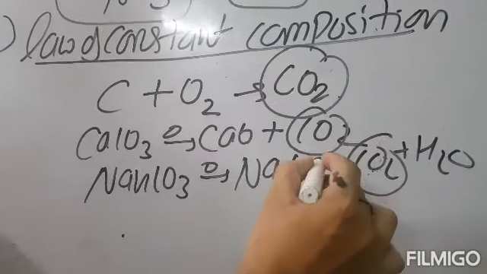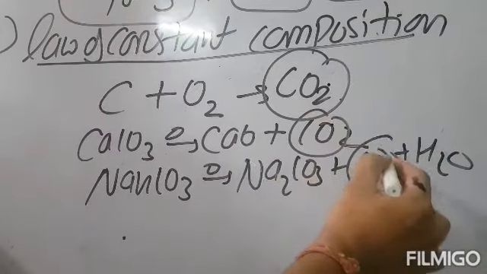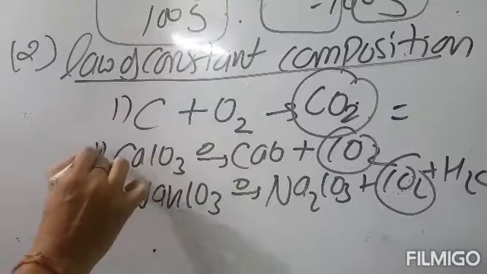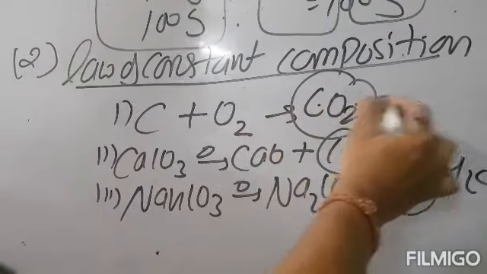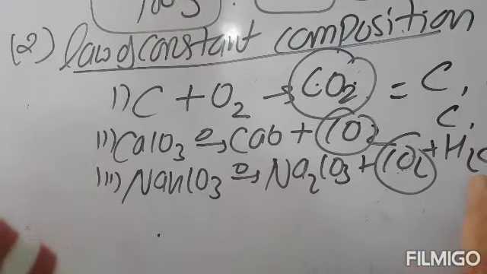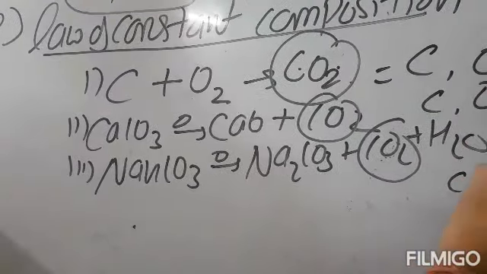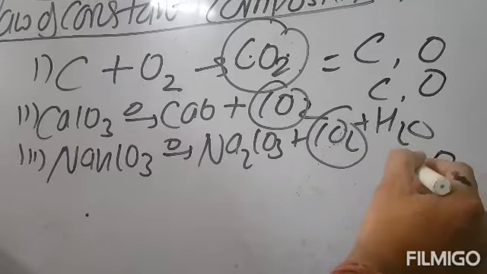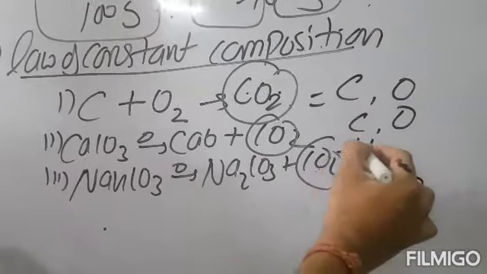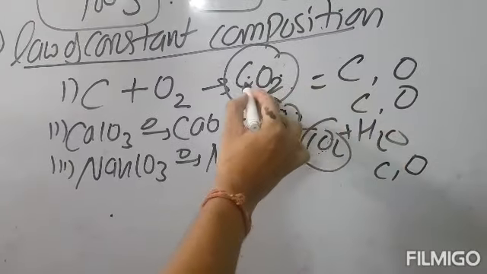The carbon dioxide obtained by any of these methods contains only two elements. Here in the first, second and third, carbon dioxide contains two elements, that is carbon and oxygen, combined together in the ratio 3:8 by mass. How much is it?